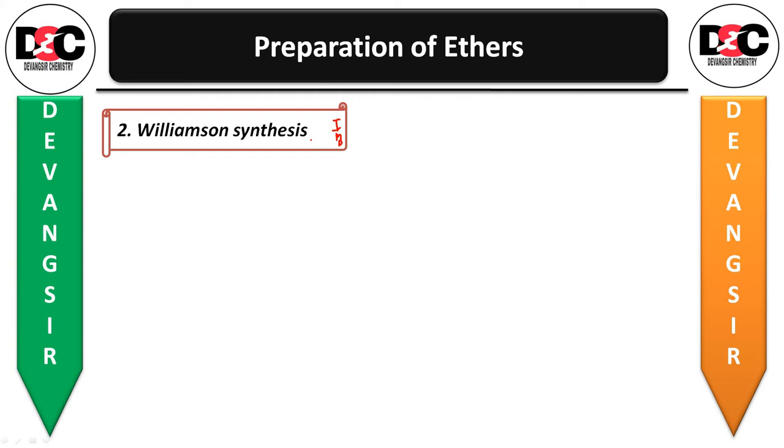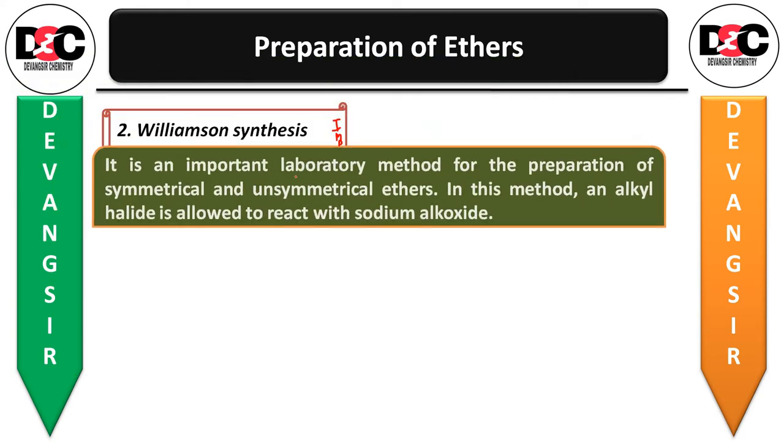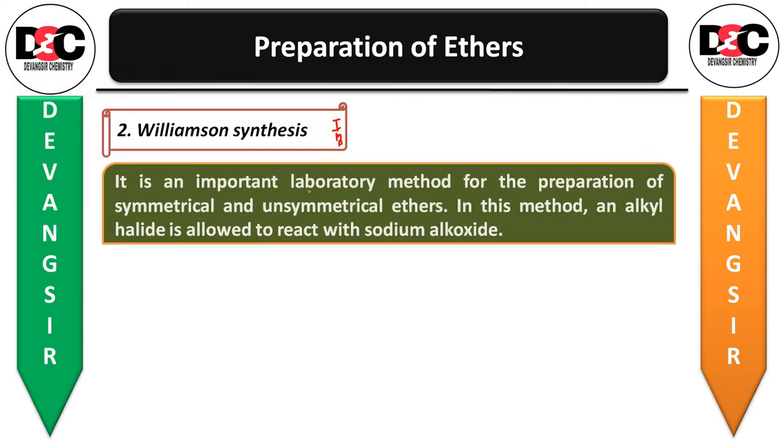In 1849, he became professor of chemistry at University College London, and he gave this synthesis. That's why the name Williamson synthesis has been given on his behalf. What is it exactly? It is an important laboratory method for the preparation of symmetrical and unsymmetrical ethers.